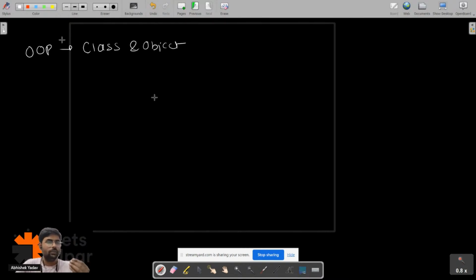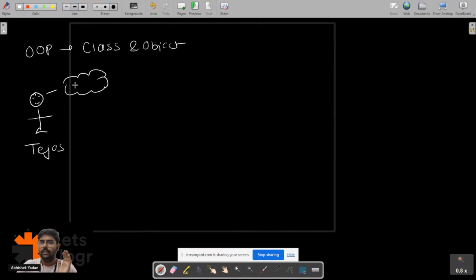The answer was that a class is used to create the object. Great. So let's take the example of Tejas. Tejas got a lottery and he is very happy now. He has a lot of money and he wants to construct a house.